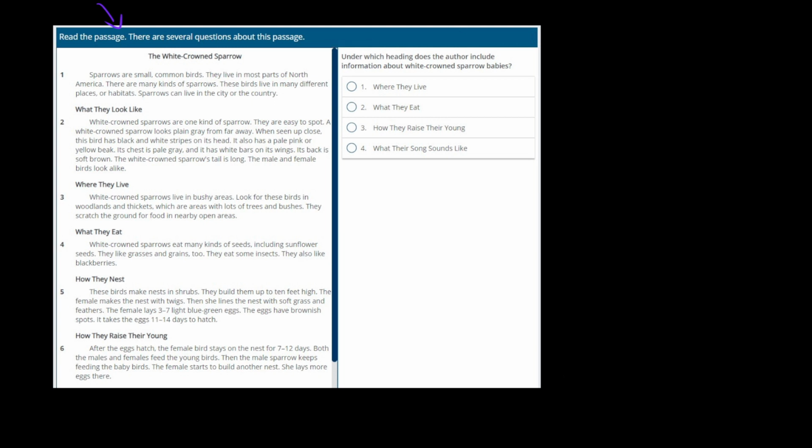So the first thing I'm going to do is see, what is it exactly that we're trying to do here? What is the question? What does it want from us? And the question says, under which heading, okay, so we're going to circle this word heading because that seems important, does the author include information about white-crowned sparrow babies? Okay, so we know we want info about babies. And it says under which heading?